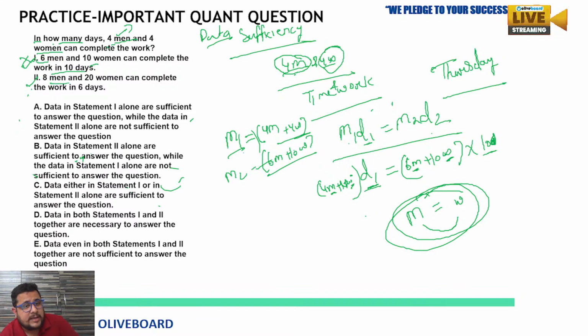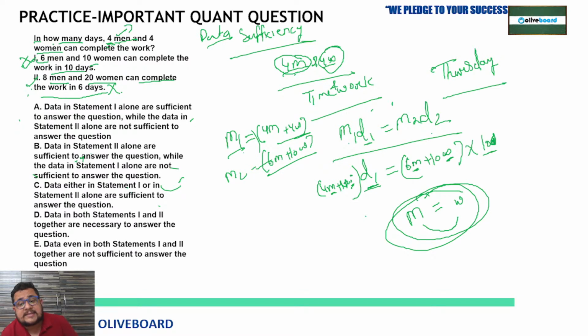Now the second one. 8 men and 20 women can complete a work in 6 days. The same kind of data is given, so if we use it with the detail given at the start, 4 men and 4 women, the same condition applies and we are unable to solve. So statement 2 alone is not sufficient to answer.